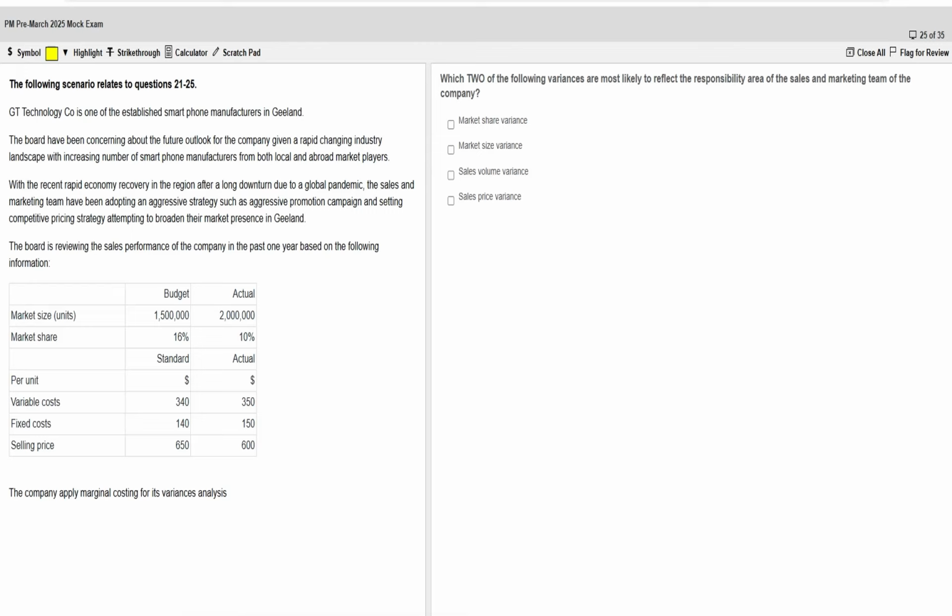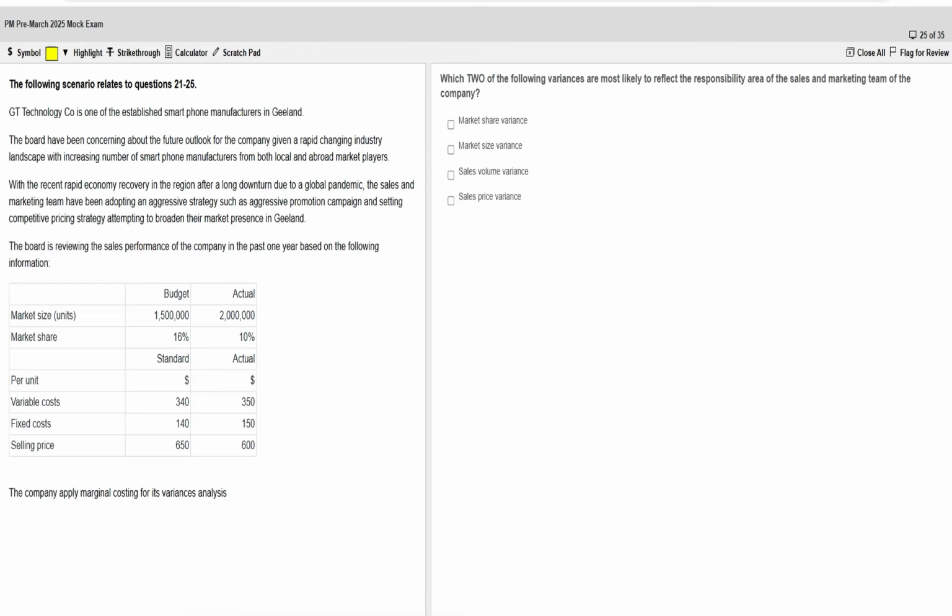Then next we have market size variance. Basically this is not controlled by the sales and marketing team. Why? Because it occurs due to external factors like overall industry demand, economic conditions, etc. While the market size has increased from 1.5 to 2 million, this is not something that the company can directly control. It depends on various factors like macroeconomic conditions rather than the effort of both of these teams.